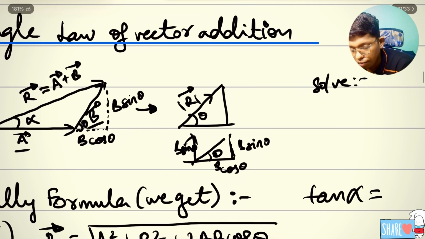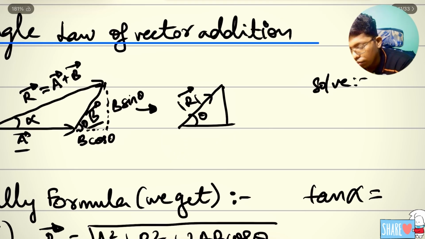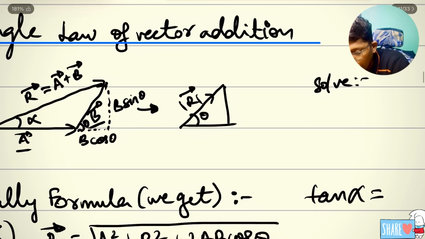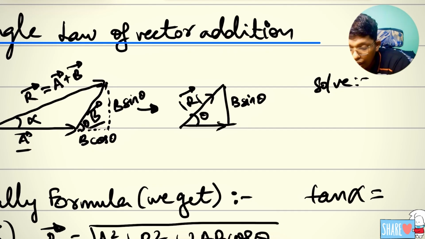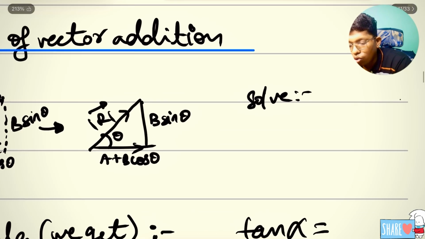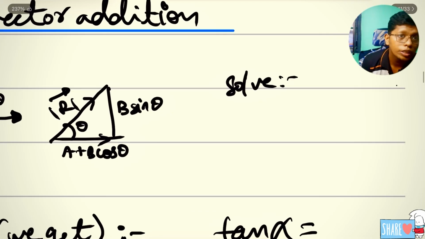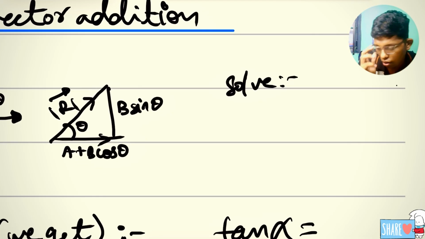Finally, what you can write here is B sin theta. Here, not just writing the A vector, you should write A plus B cos theta. I am going to solve and show it, because many of you may not know how it actually came, the same formula as here.